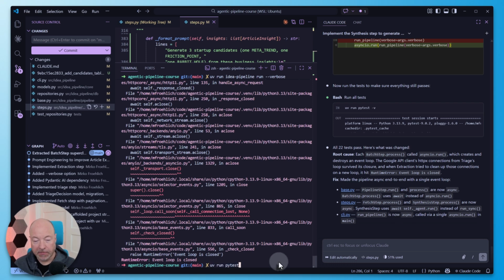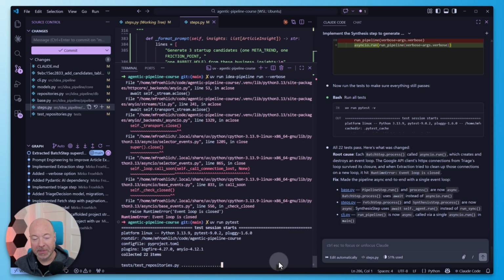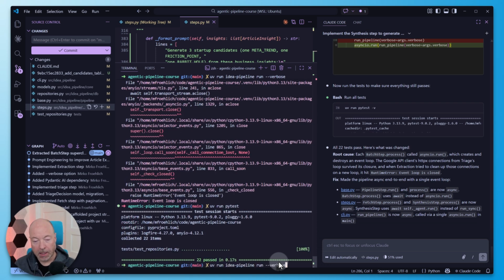Got it. Let's run the tests first. It says the tests pass, but always good to make sure. And now we're going to run. Yeah, that's fine. We'll just kick it off. What I was thinking about is in my pipeline, one thing I implemented is a resume parameter that basically allows me to resume a previous run and essentially look up the most recent run in the database, figure out what the last step was that was completed. That's the main reason why we are persisting that in the first place. And then basically resumes with the next logical step.